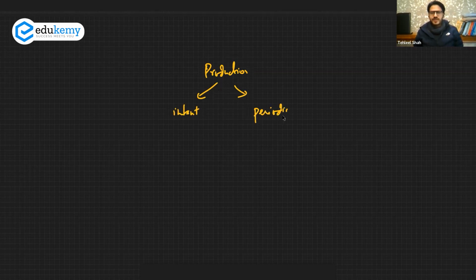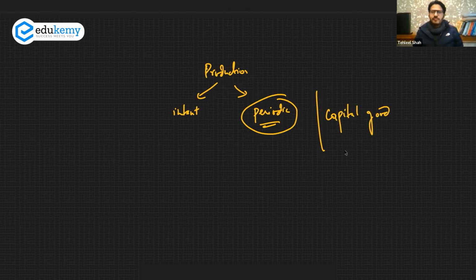Okay, let me answer this. The purpose of production can be of two kinds. One is the instant consumption, and the other is the periodic consumption. We have already discussed that. And I told you, when you have periodic consumption, when you have created a capital good, for example a machine, there is no way that this machine is going to be perfectly fine for each and every year of its existence.